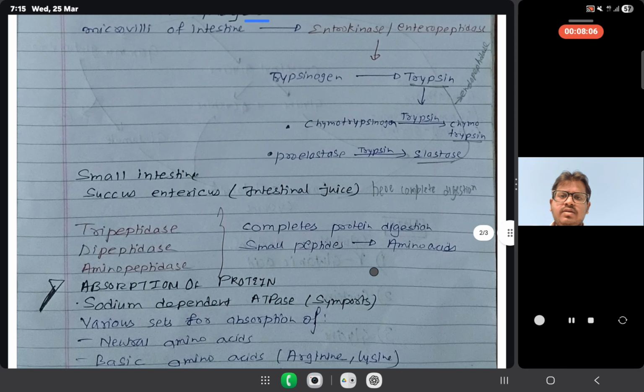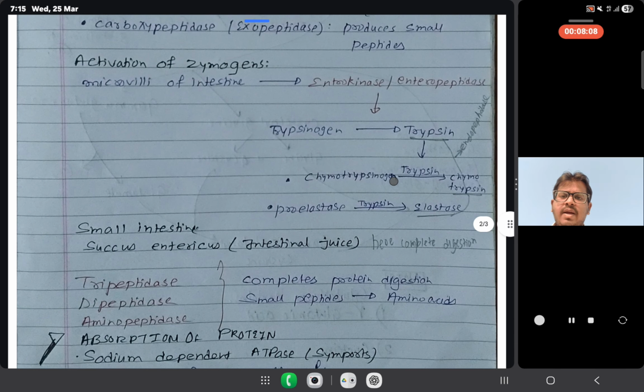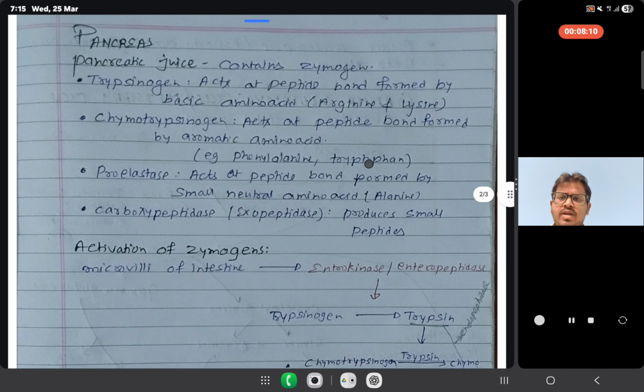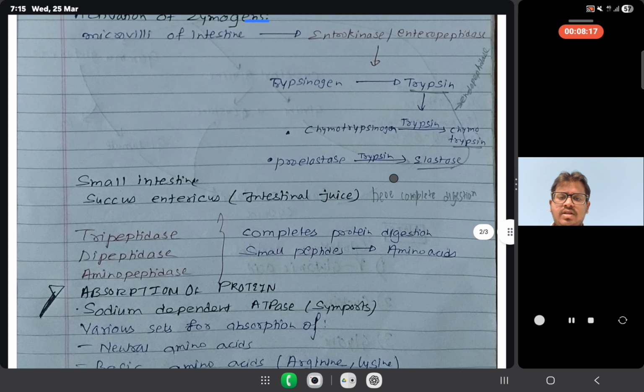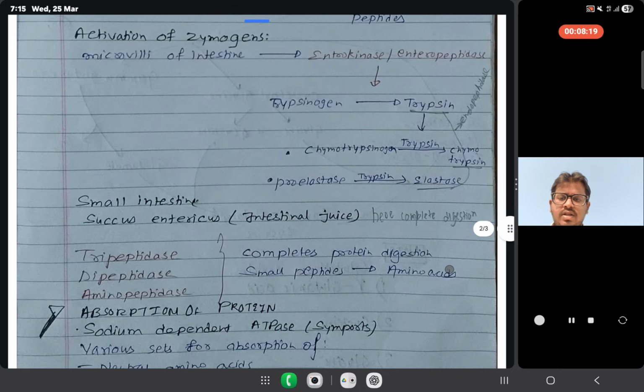What happens in the pancreas? Protein is converted to small peptides. After that, the small peptides are converted to amino acids in the small intestine.